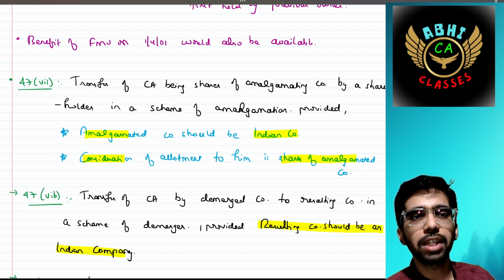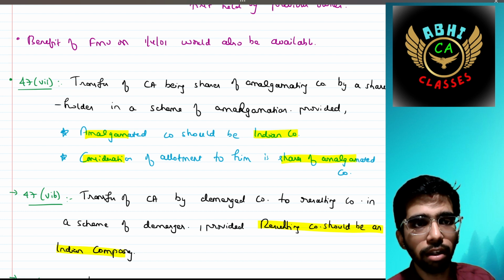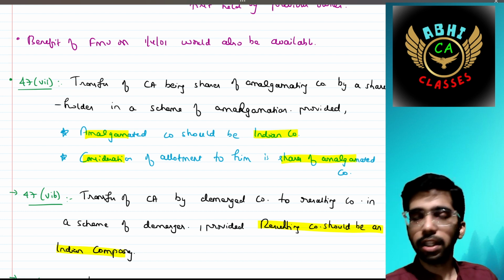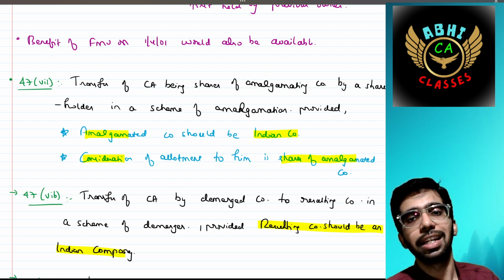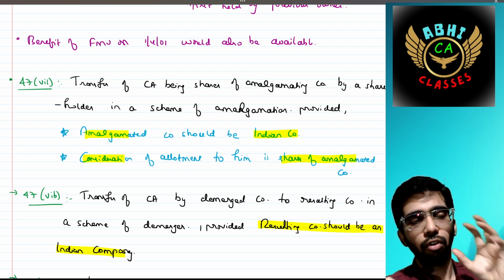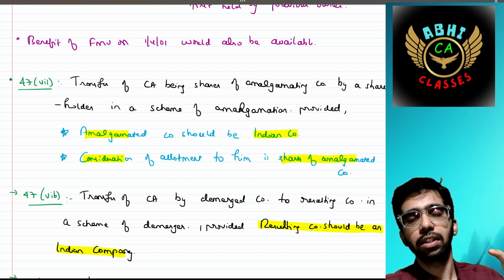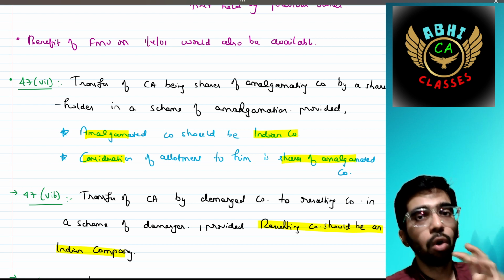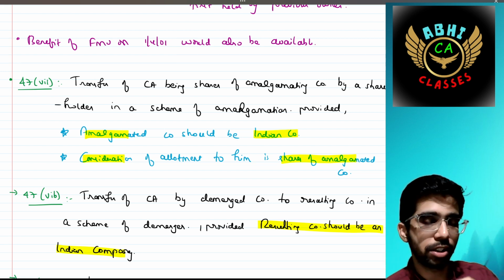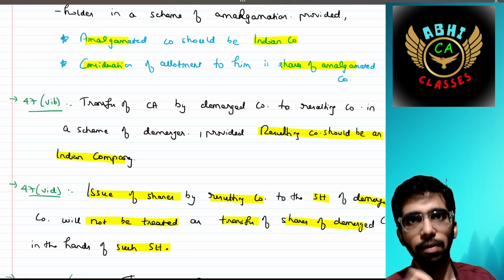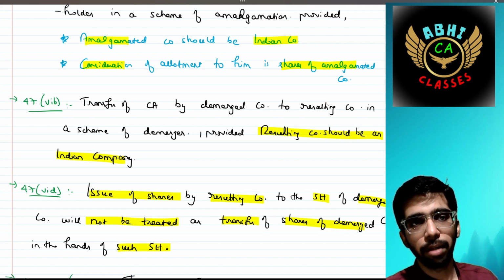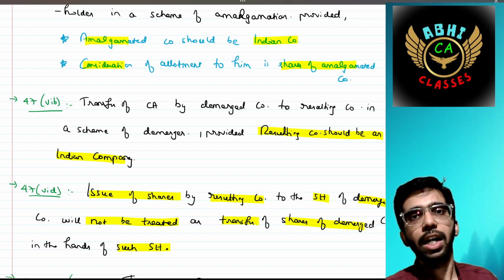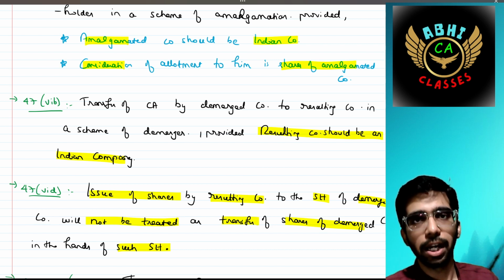But the provision is that the amalgamated company should be an Indian company. The consideration of allotment by the amalgamated company should be equal, that is, for this number of shares, this number of shares is actually allotted. No other consideration should be received by the shareholders. Section 47 clause 6B, it says transfer of capital asset by demerged company to the resulting company in a scheme of demerger, provided that the resulting company should be an Indian company.